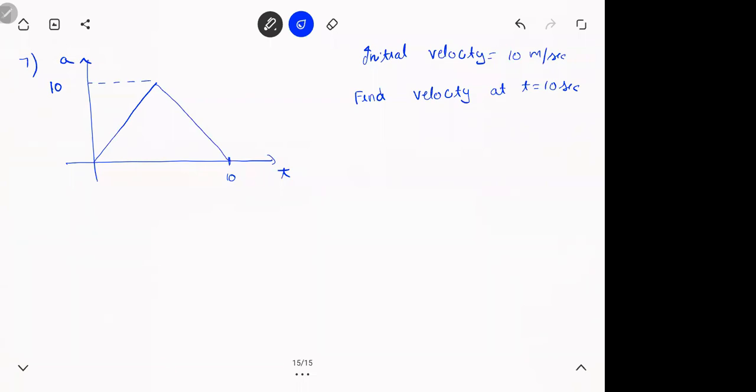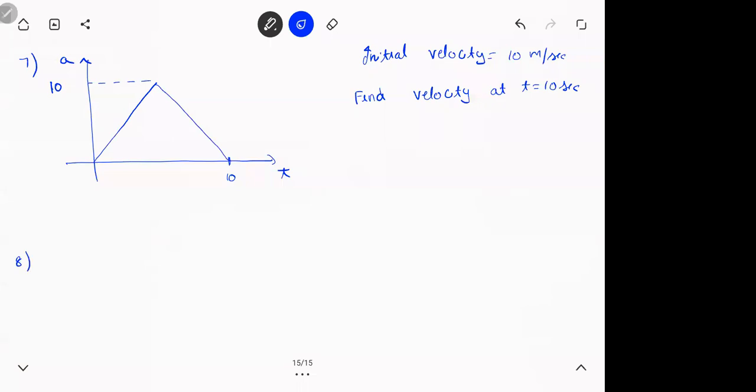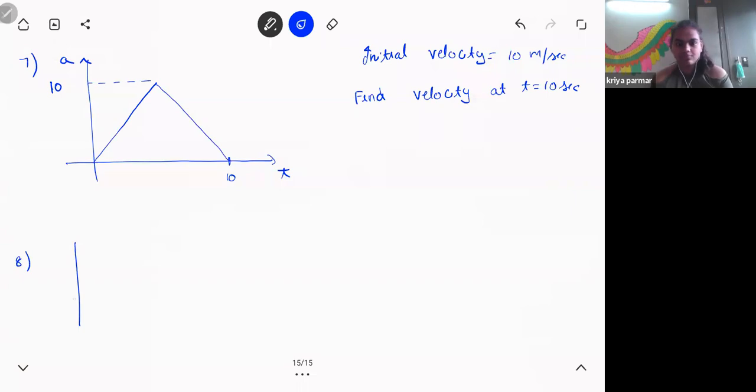Get this thing. An a-t graph is given. Initial velocity is 10 meters per second. Find the velocity at 10 seconds. 60 meters per second. Kitna? 60, 50? 60. Yeah, that's an easy one. I'll just show it here.